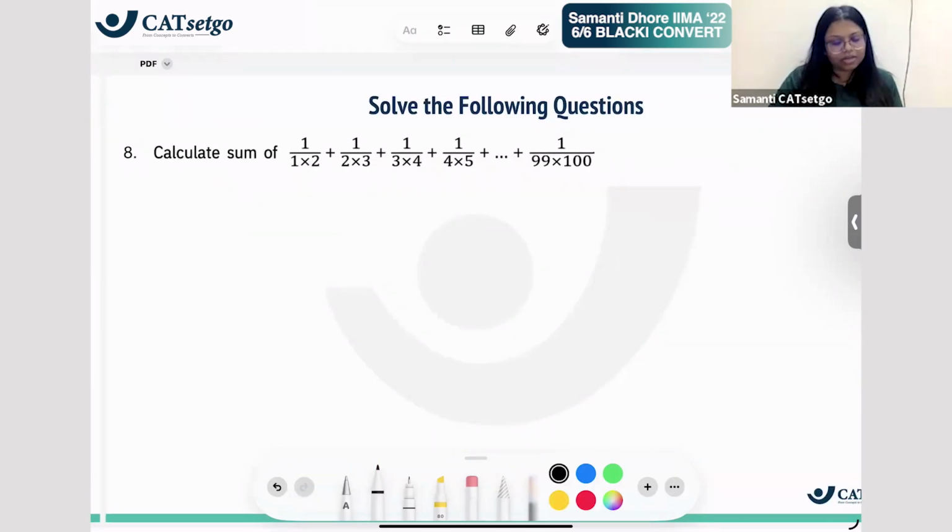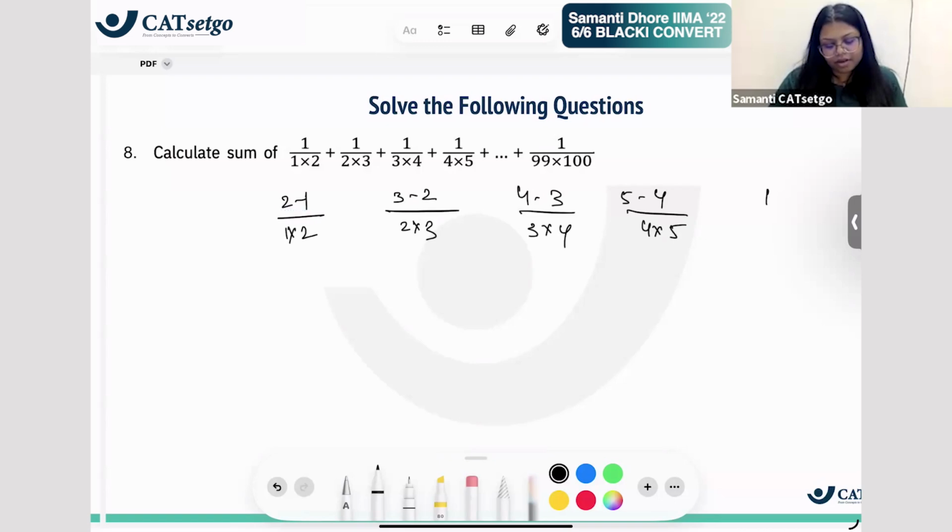The hint to this one is, this is 2 minus 1 by 1 into 2. This is 3 minus 2 by 2 into 3. This is 4 minus 3 by 3 into 4. 5 minus 4 by 4 into 5. 100 minus 99 by 99 into 100. Can we write it like this? And now 1 can be written as 2 minus 1, 3 minus 2, 4.